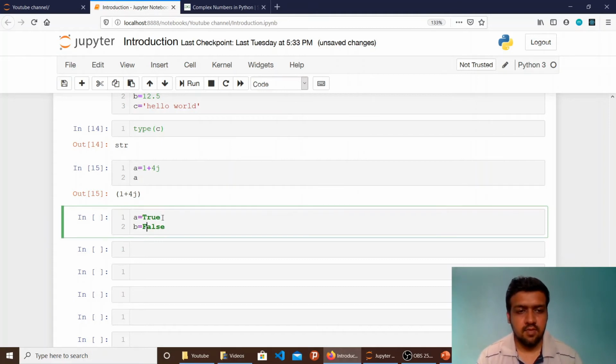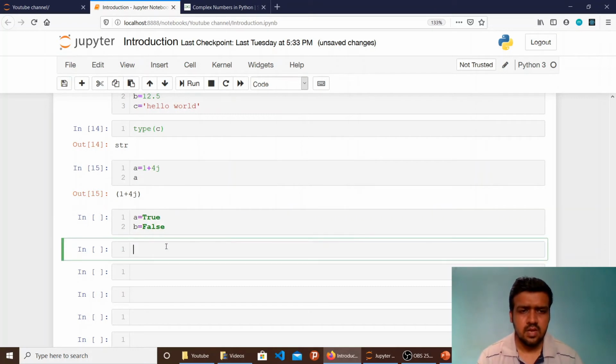It is important to note here that the first letter of true and false is a capital letter, and the rest of the characters are in lowercase, because it is a reserved keyword and you have to write exactly what is reserved in the language. Otherwise you will get an error saying true is not defined or false is not defined. So you have to keep that in mind. These are mainly used in decision making and conditions.